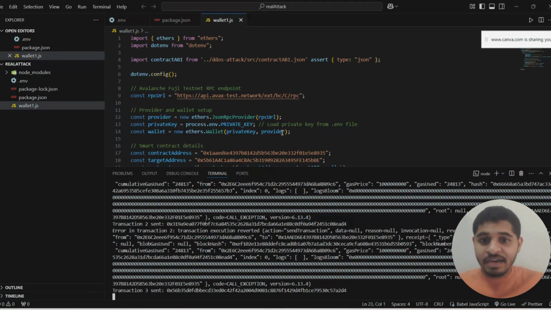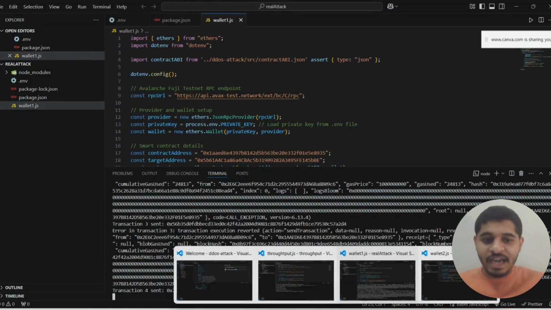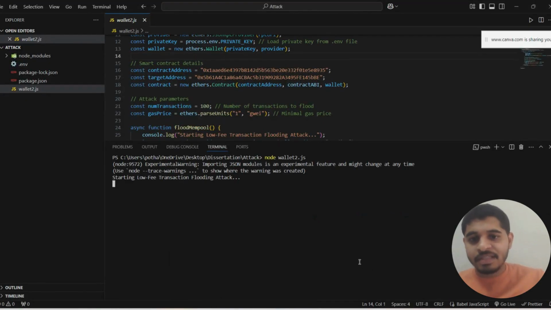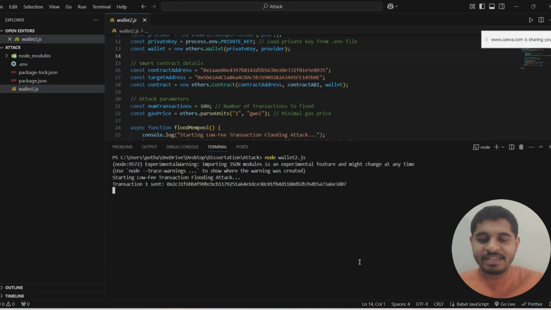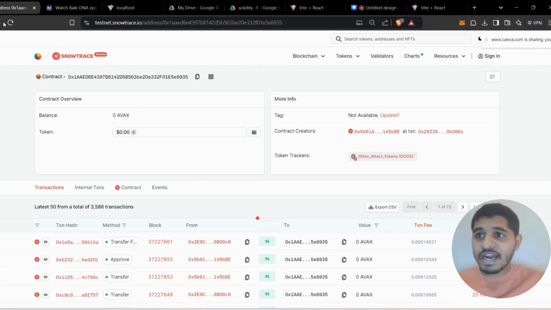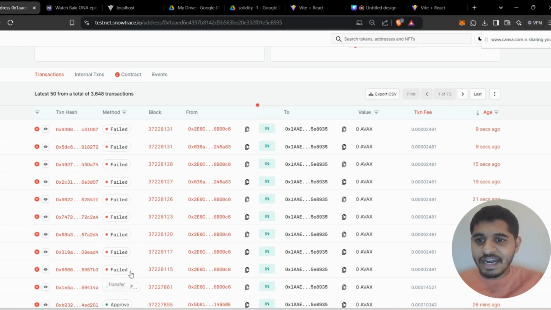I have taken two different accounts. I started this attack from one account, and I'm going to make the attack from another account, so that this is decentralized. The attacker can use different accounts at the same time, or else he can use bots as well to send low fee transactions to make this attack. To see whether the attack is on or not, let's refresh the page. You can see here the transactions are failing. That means the attack is on.